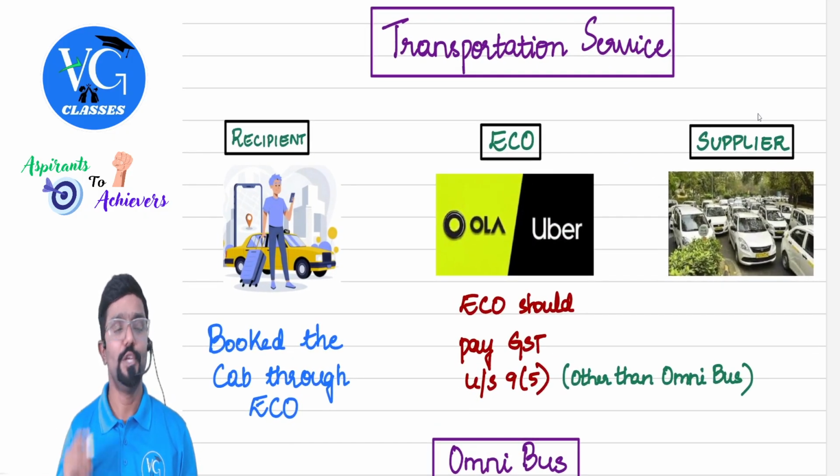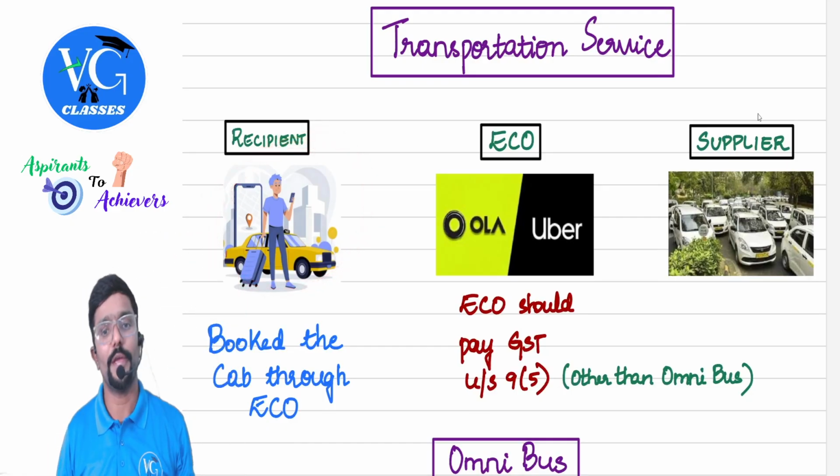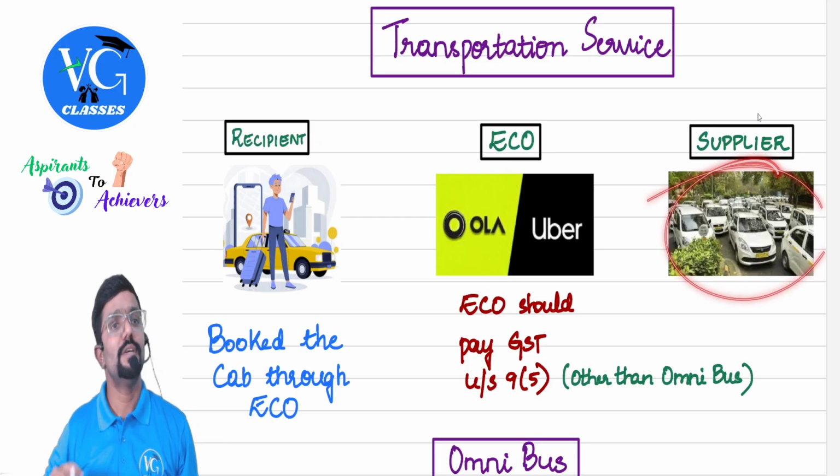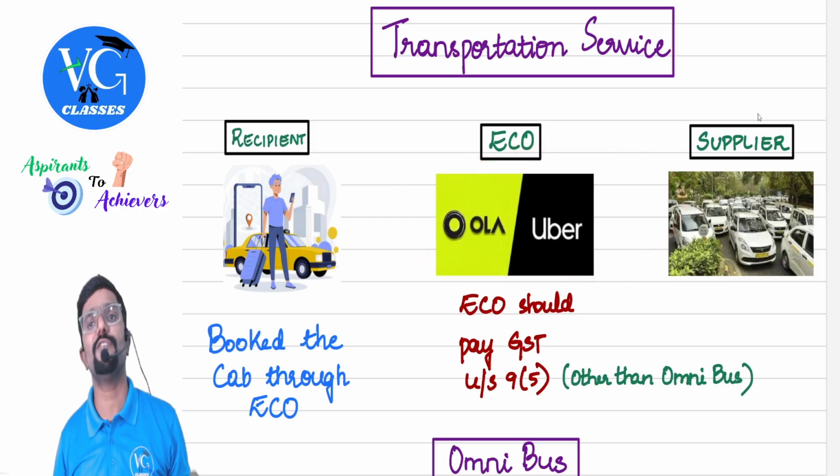Yes. Assume you are this person, the blue person. The person in the blue dress is you. You want to book a cab. Can you book directly? No, not possible, sir. So I will use a platform. Which is that platform called?